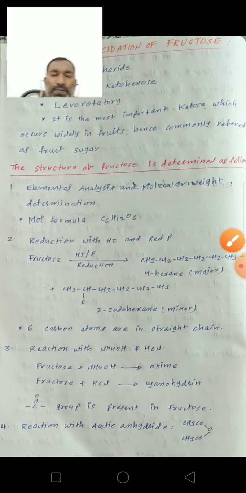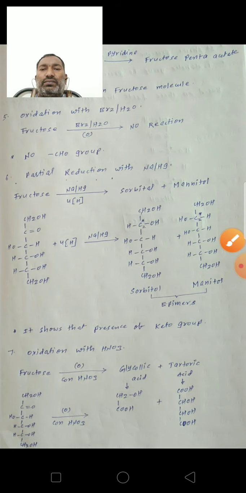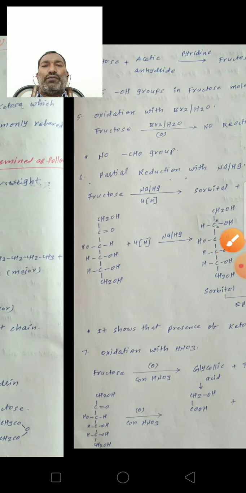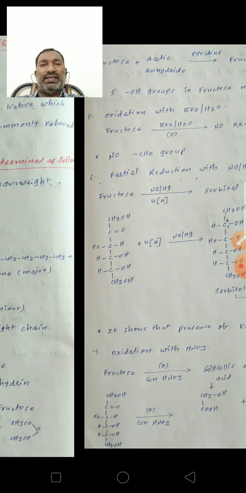Next, reaction with acetic anhydride. The formula of acetic anhydride is CH3CO-O-COCH3. Reaction with acetic anhydride gives fructose pentaacetate.